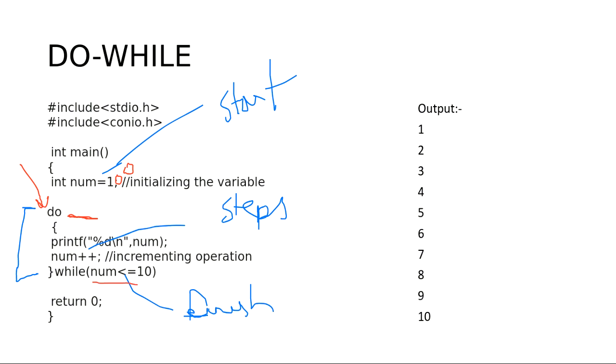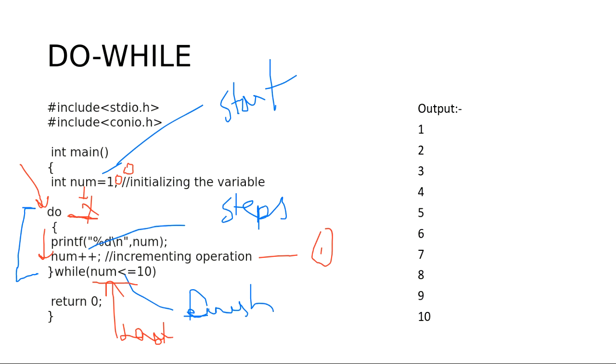But this program will run one time, because in this do we don't have any condition here. We have the condition at the last step. So this is the difference. What will happen if my condition is wrong? Then this do while will run at least once, even if my condition is wrong. So what is the use of do while? In spite of the condition, if I want to run a program at least once, then I will use do while.